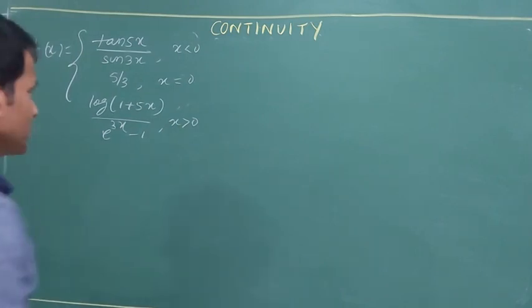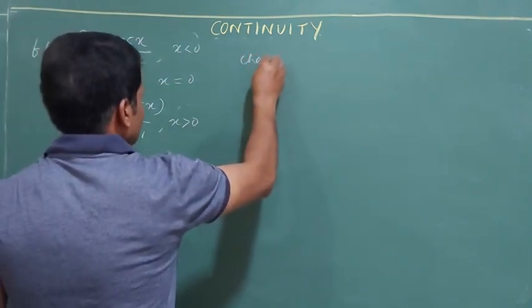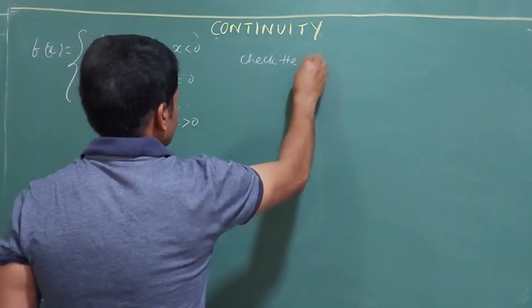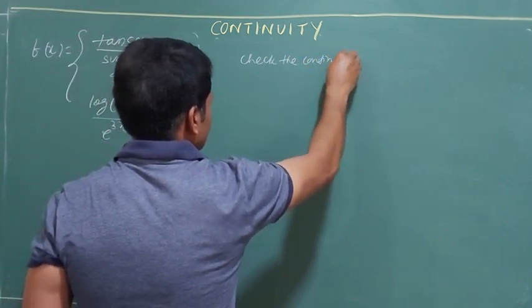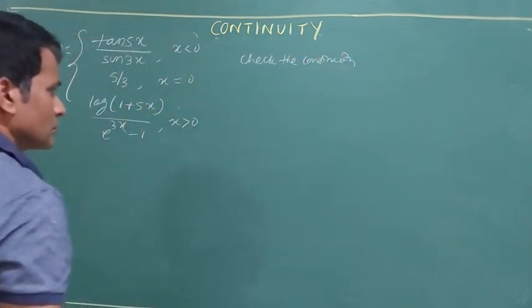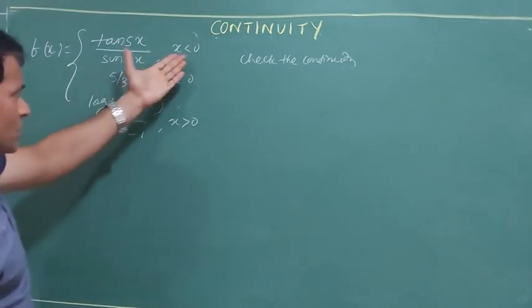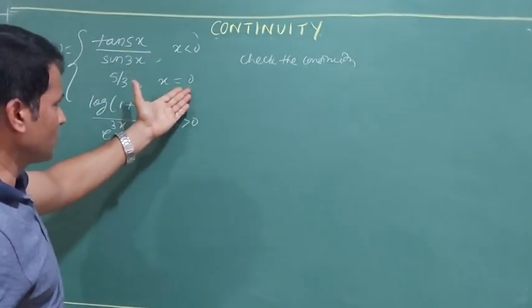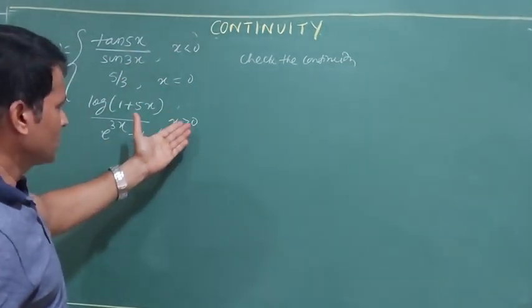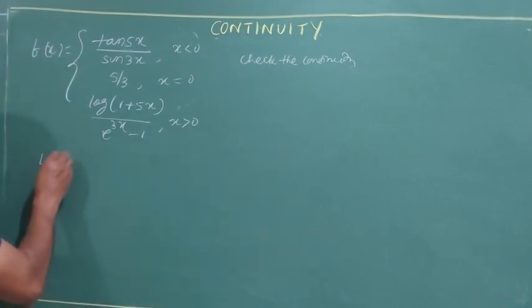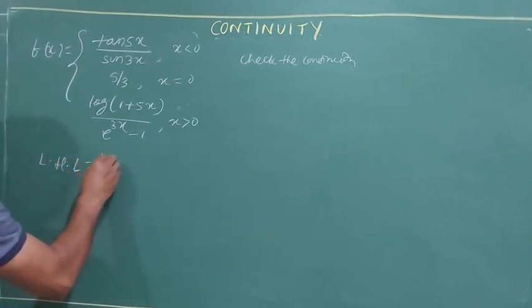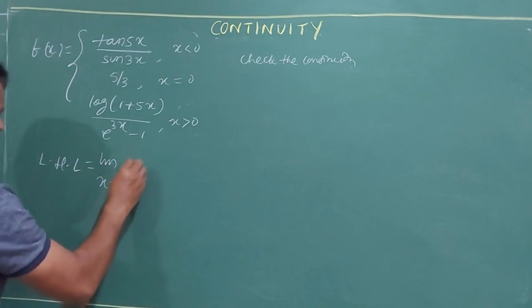Check the continuity. Okay? Check the continuity. The point is 0. Less than 0, LHL, at the point equal to RHL. So LHL: limit x tends to 0 minus f(x).